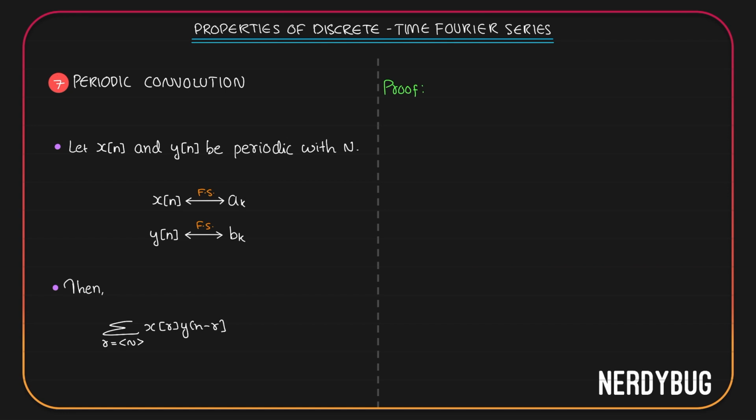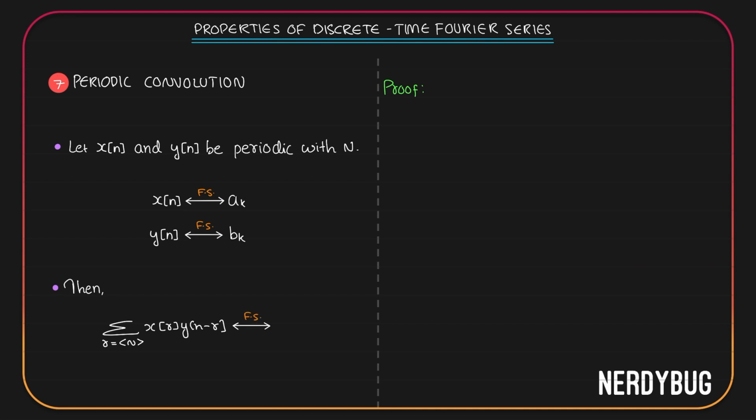Usually for convolution, we take the limit minus infinity to infinity, but this is periodic convolution, so we only have to take one period. That is why I have taken r takes any n consecutive integer values where n is the period of x of n and y of n.